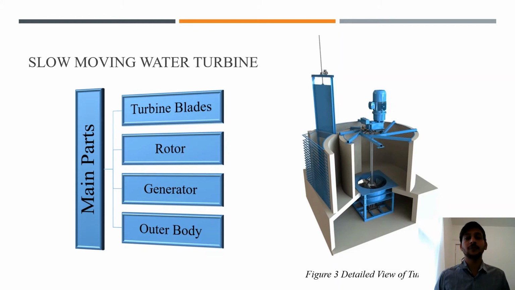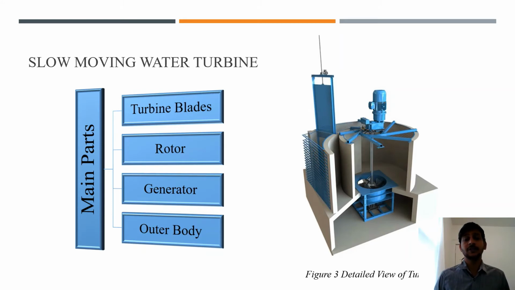These are the four major parts of this turbine. The first one is turbine blades. The turbine blade is a curved part that captures the flow of water and converts it into mechanical energy. These turbine blades are connected to the rotor. The rotor will transfer this mechanical energy from blades to the generator.